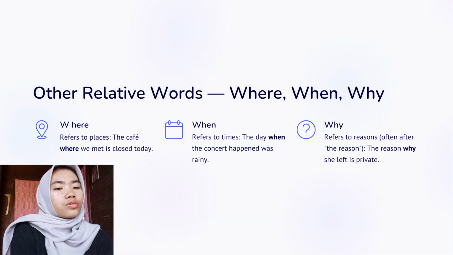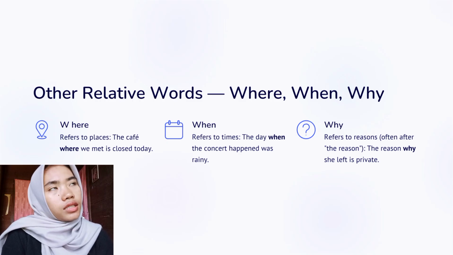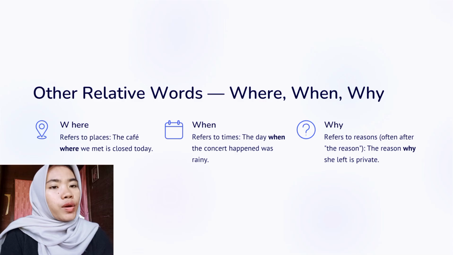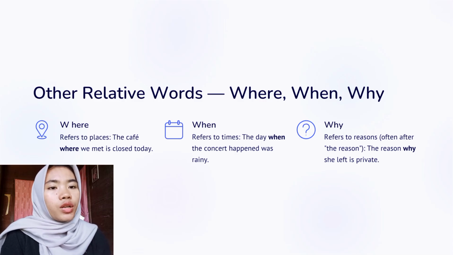We can also use where for place. For example, this is the school where I study. The second one, why. Why for reason. For example, I know the reason why she was late.